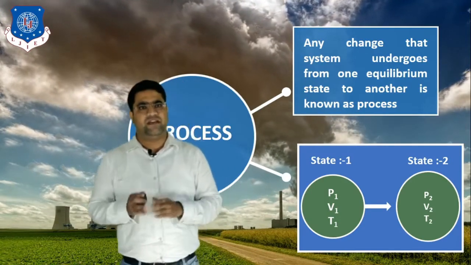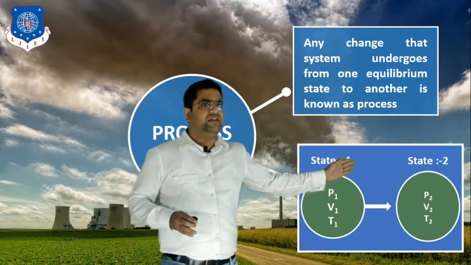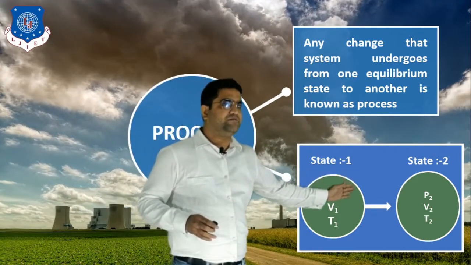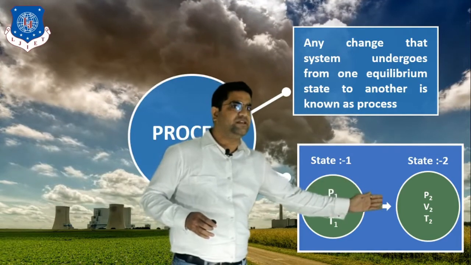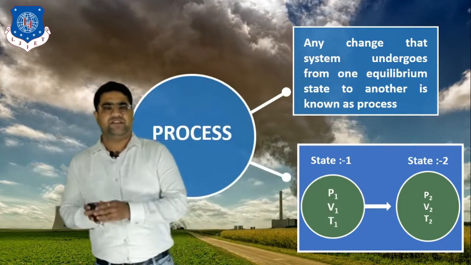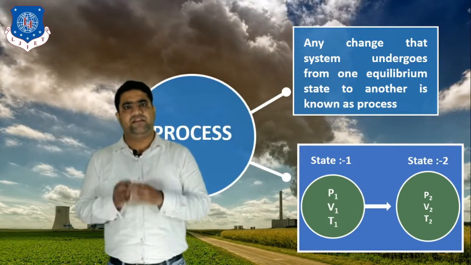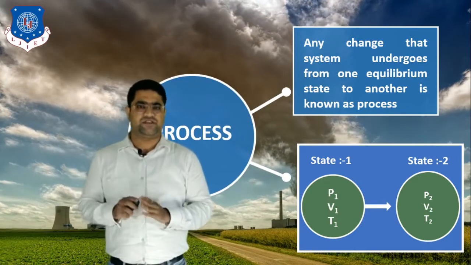So from here you can see the state is changed. The pressure is P2, volume is V2 and temperature is T2. So if a change of state occurs, then we can say that it is a process.